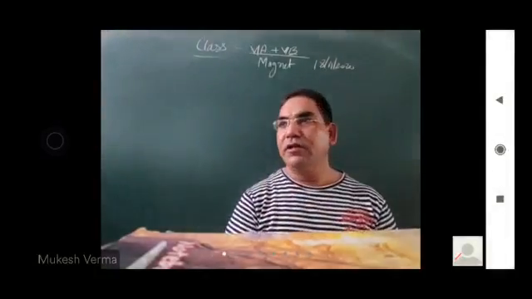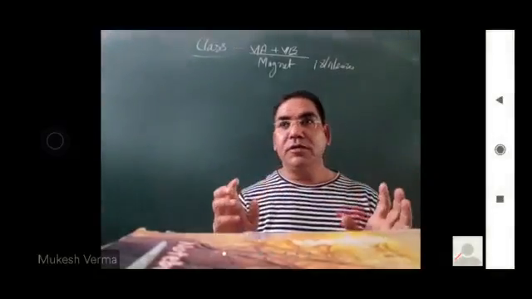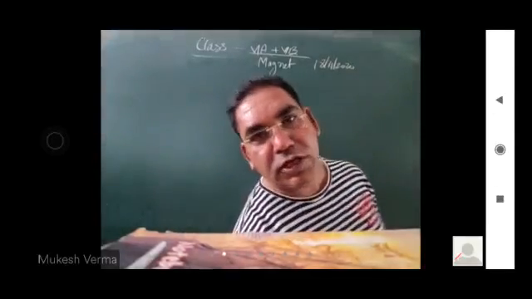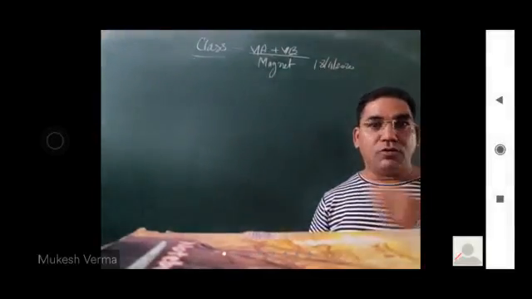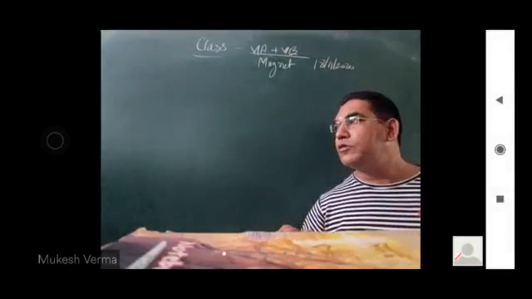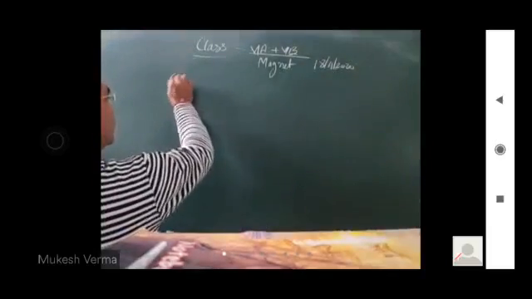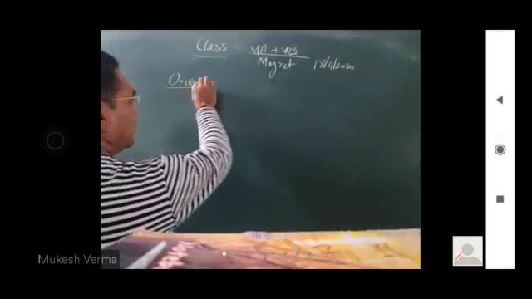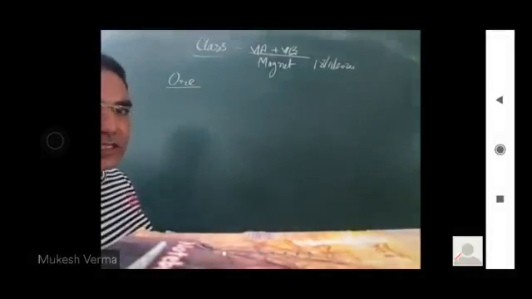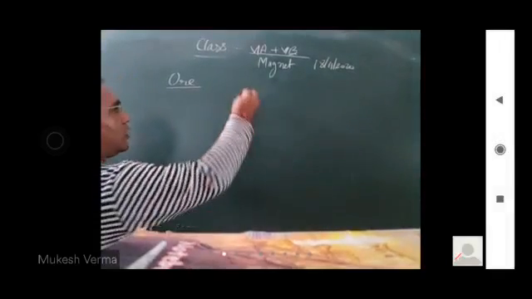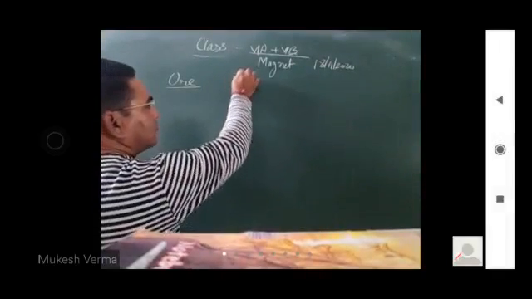Number two, the magnet that was first discovered was an ore, an ore of iron, a compound of iron, and that compound of iron was magnetite.